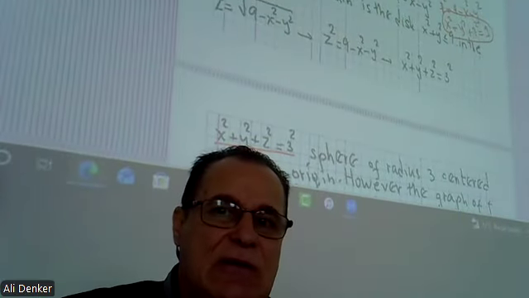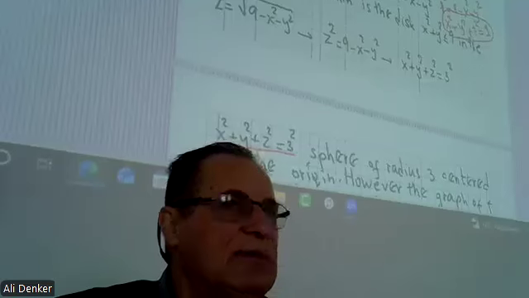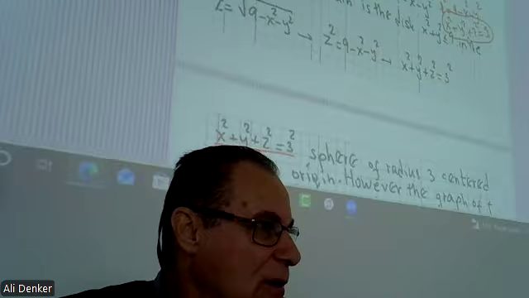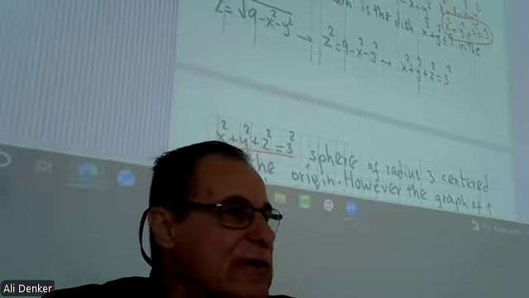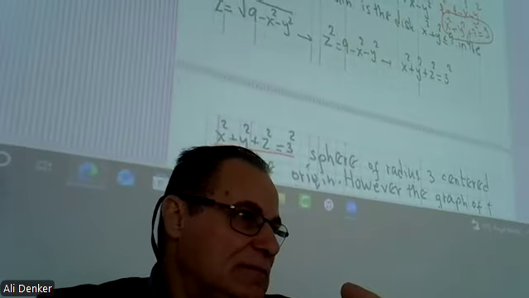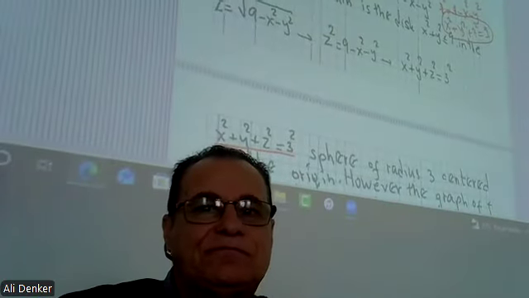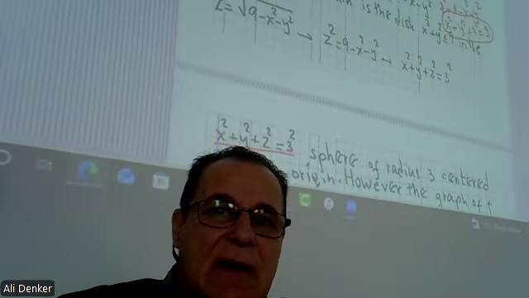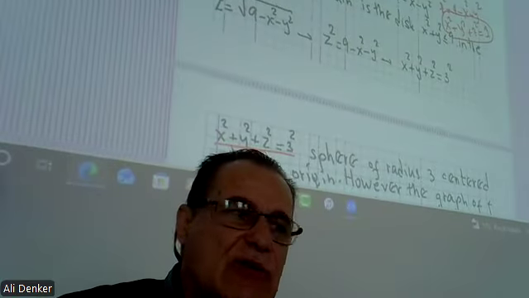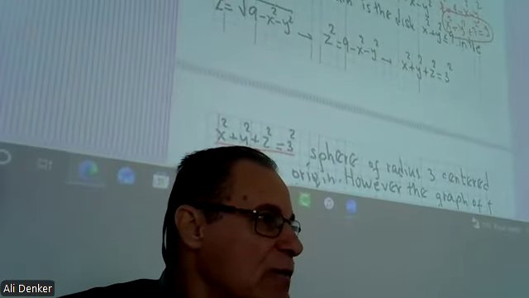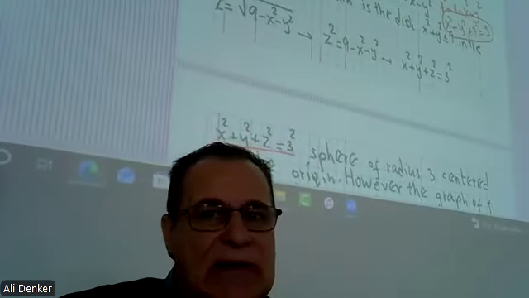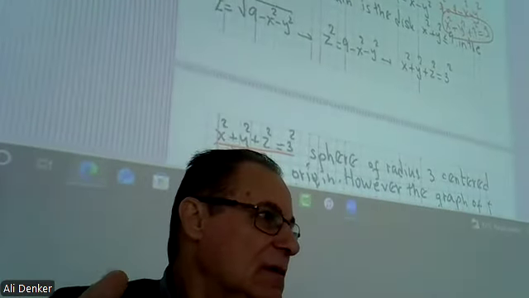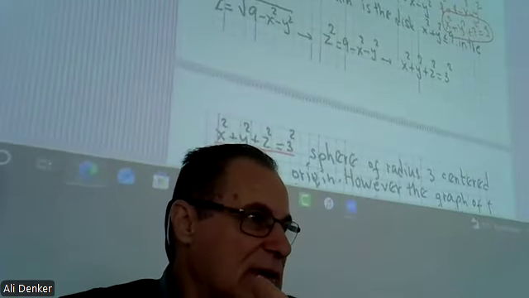Like if z is 0, we have x squared plus y squared equal to 9. That means it is a circle, center 0. Okay, so when you add the third dimension, z squared, you get a sphere. All right, we get a sphere. But as you see, we have here only the plus square root. Actually, we should have plus and minus, but in the question, it is plus. That means it represents the upper part of the sphere.